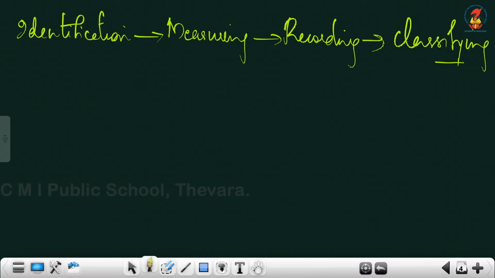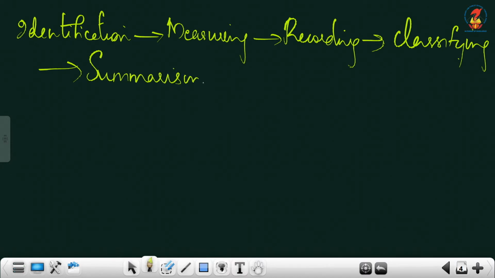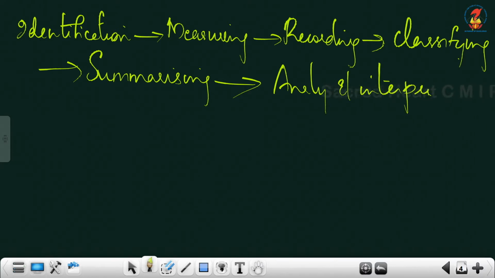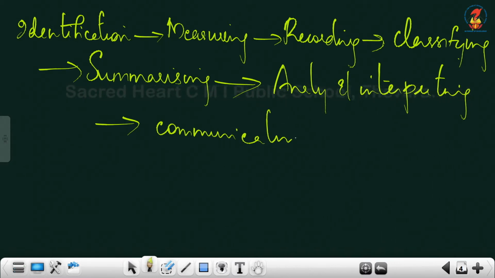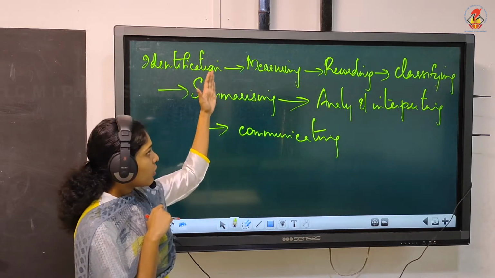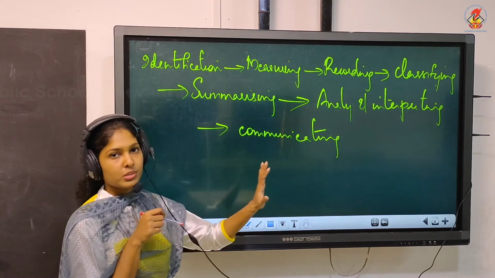Then after classification, what we have after classifying is summarizing, analyzing and interpreting, finally we will communicate it to the users. So these are the 7 steps that we learn. Now out of these, this is the entire process of accounting.